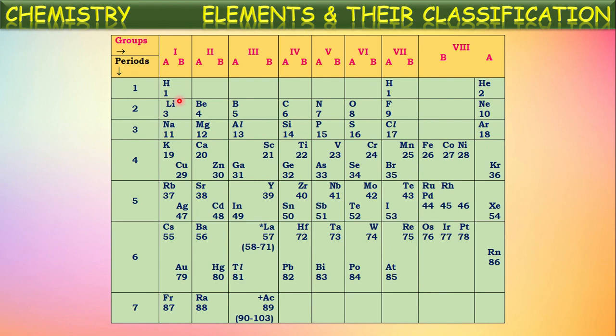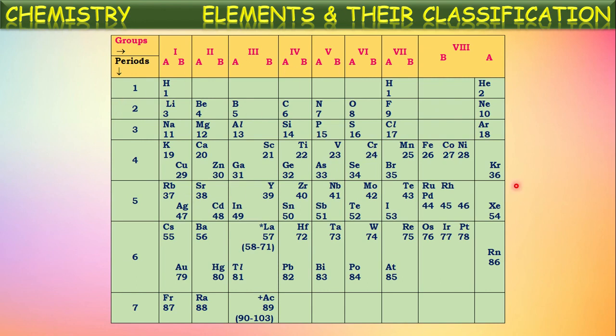In this way, the elements having similar properties are written in the same column, one below another. This is called Mendeleev's periodic table, having horizontal rows and vertical columns.